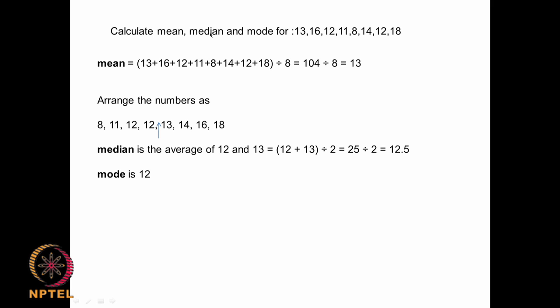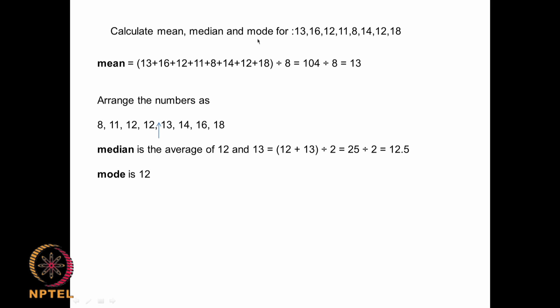Now what is the median of this? Suppose we arrange the data set in this fashion. The middle point is called the median. So if you have an even number of data, the middle point will be the average of these two, whereas if we have an odd set of data, the middle point will be the center data point. So in this particular case we have 8 data points, and the median will be the average of 12 and 13.